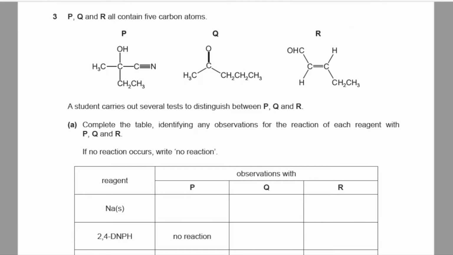Okay, so P over here has got a tertiary alcohol and a nitrile group. Q has a ketone group, and R has got a C=C double bond as well as an aldehyde group. Sodium metal, when it reacts with alcohol groups, forms hydrogen gas, so effervescence will be seen. With P, sodium will react and give an effervescence.